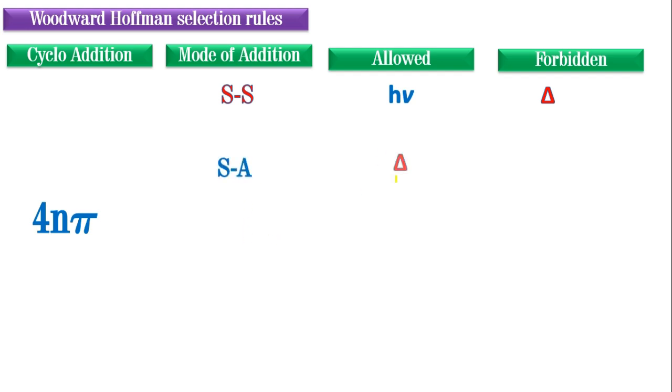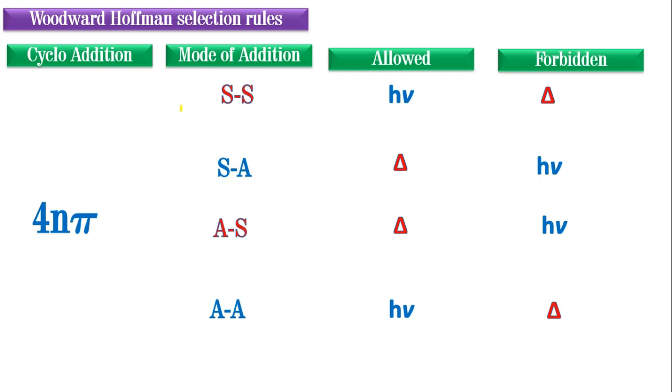You can see supra antra is allowed under thermal condition, forbidden under photochemical. Antra supra is allowed under thermal condition, forbidden under photochemical. Antra antra is photochemically allowed, thermally forbidden. Supra supra and antra antra are allowed under the same condition, supra antra and antra supra are allowed under the same condition. But how to remember this concept?